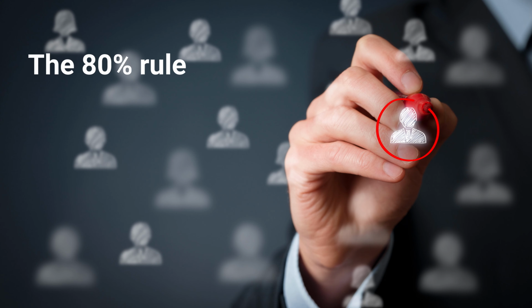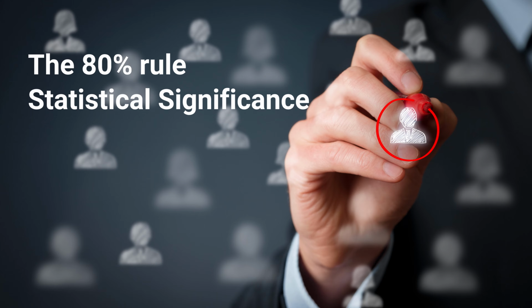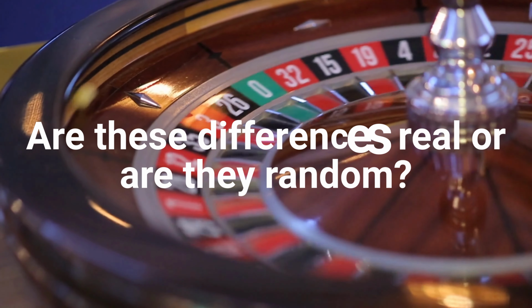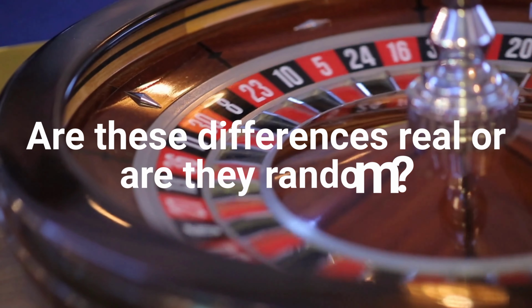The 80% rule is the standard for checking if adverse impact exists. However, it doesn't tell us whether that difference is real or if it could have happened by chance. That's why industrial organizational psychologists also use statistical significance tests like chi-square or Fisher's exact. Both tests help us answer the big question, which is, are these differences real or just random?